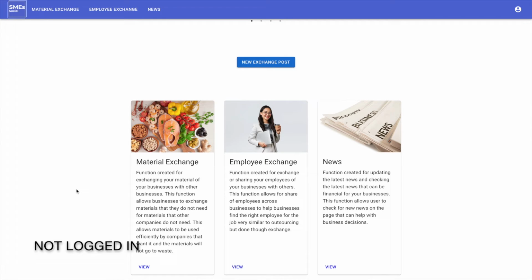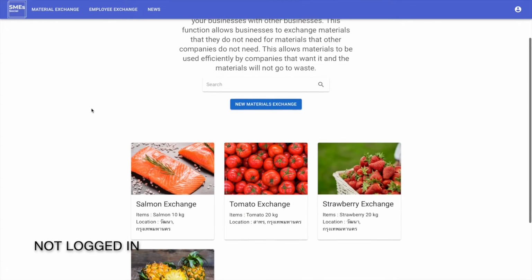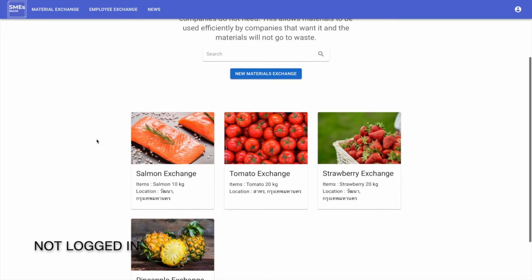Now, this card contains the description for the website. Now, the navigator card has been changed to a clickable area. I can click from the image. Now, when I click the image, it brings me to the material exchange. In the material exchange, I already created some example material exchange posts down below here.